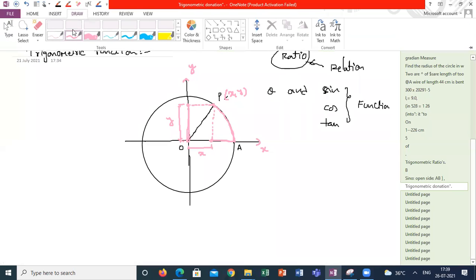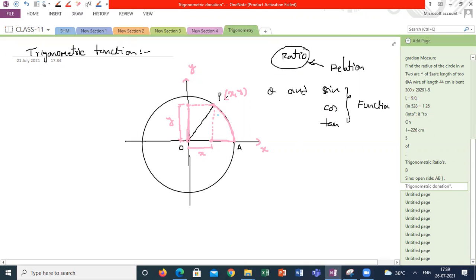Or if I'm taking some other situation on the circle, suppose I'm taking x1 and y1. This is P dash, some other coordinates. See here, along the x-axis you are getting x2 and along the y-axis I'm getting y2.